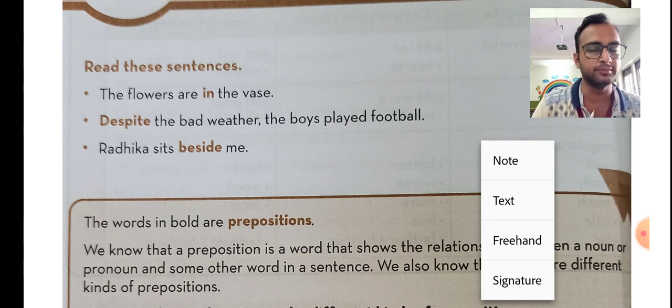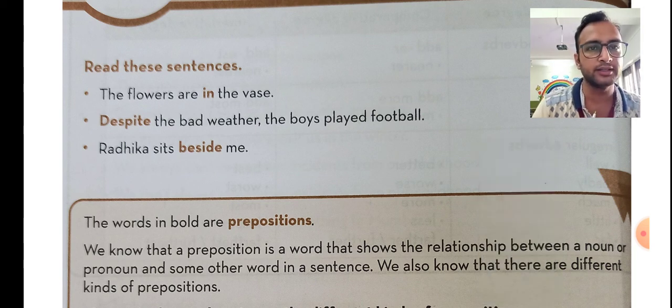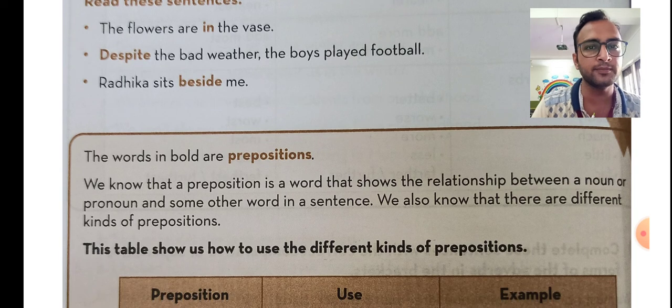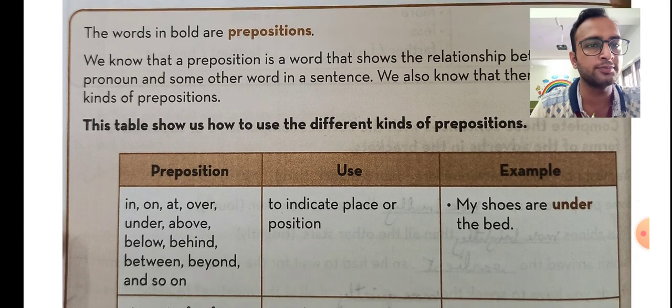Radhika sits beside me. So the words in bold letters, that is in, despite, beside, are the few words that show a relation between nouns, pronouns, or some other words in the sentences. So basically the words in bold are prepositions. We know that a preposition is a word that shows the relation between a noun or a pronoun and some other word in a sentence. We also know that there are different kinds of prepositions. So let us study the different kinds of prepositions in the table.